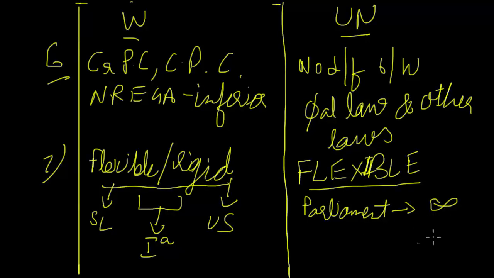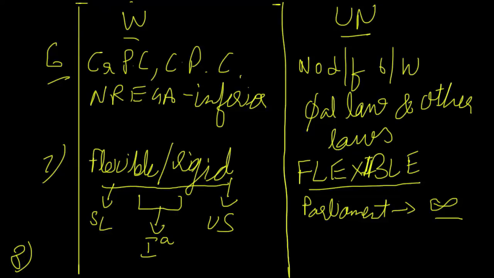There cannot be a restriction on it, because if there is a restriction, that would mean the parliament won't be supreme, but we know that parliament is supreme over there, right? Then there is one more difference over here.